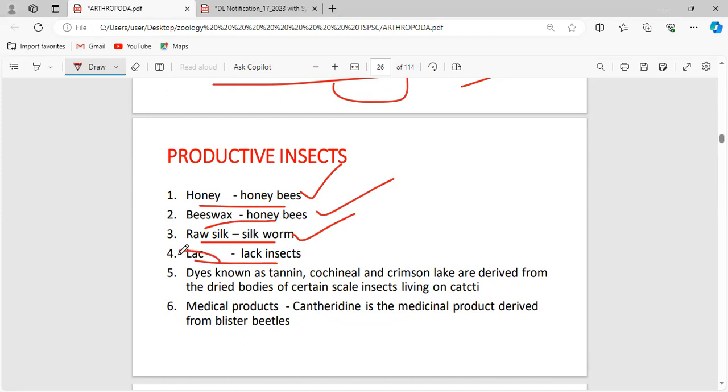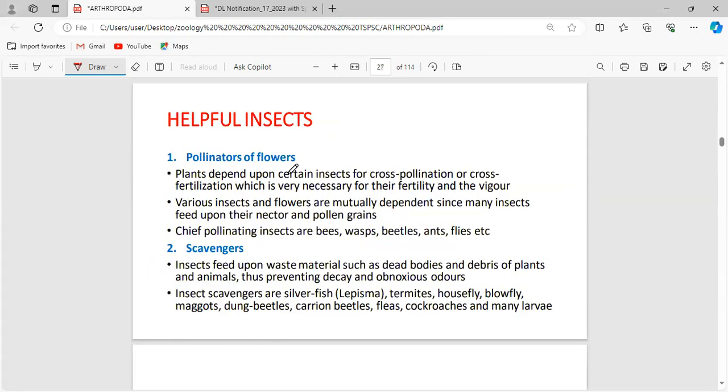Lac insects give the lac, and dyes known as tannin, cochineal, and crimson lake are derived from the dried bodies of certain scale insects living on cacti. Cantharidin is a medicinal product derived from blister beetles. So insects give many economically important products. And what are the most important?